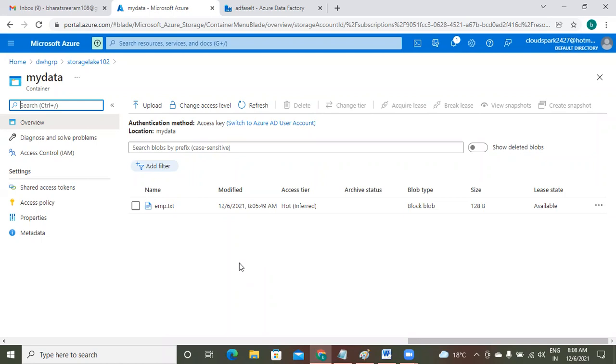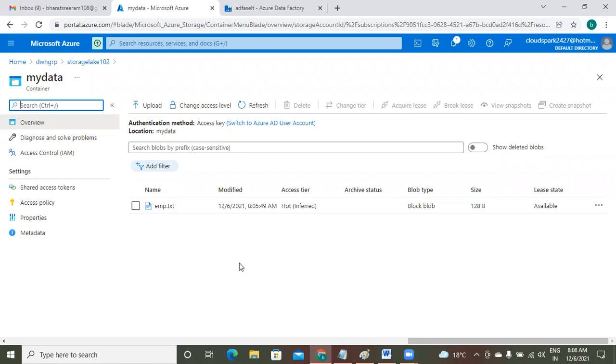Sir, what is the difference between Gen 1 and Gen 2? If you can explain. Yeah. Actually, I have not entered into the complete data lake architecture. Very soon I'm going to enter into the data lake architecture, and at that time you will clearly understand. So for now, I simply have one rough idea. Gen 2 has the hierarchical namespace facility, and all the blob storage facility, and additionally you have queues and other things.